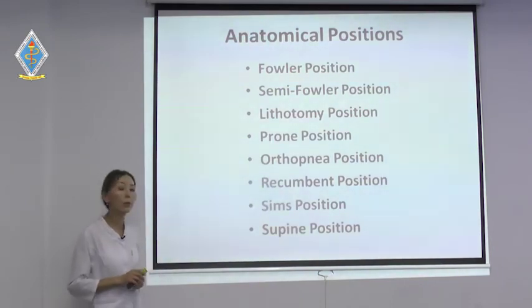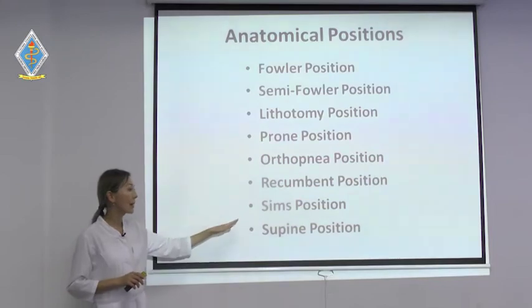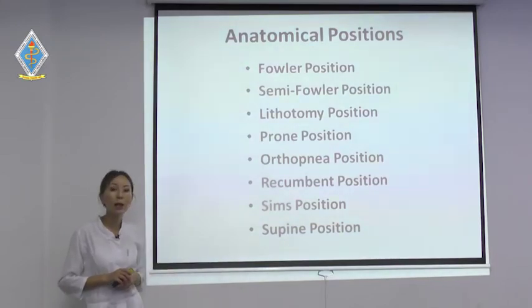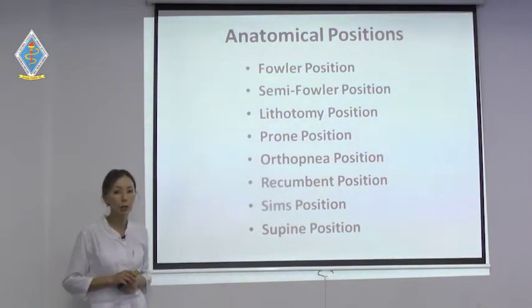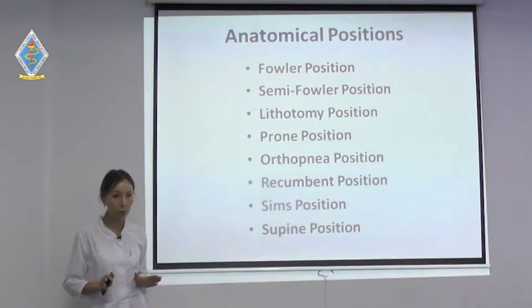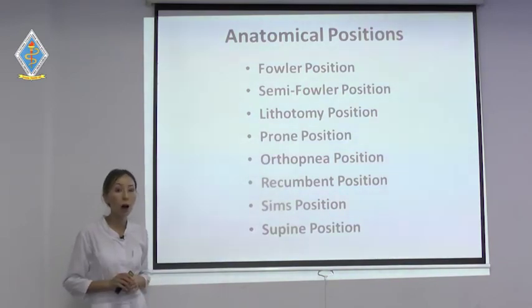So it's known as the recumbent position. Sims position: the patient is lying on the stomach with the left side of the body. It's known as Sims position. Next is supine position. Supine means boneless. Here the patient is lying on the back, straight. It's also known as the horizontal position or supine position.